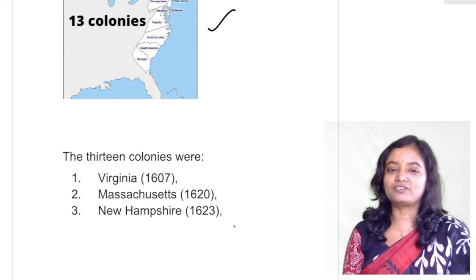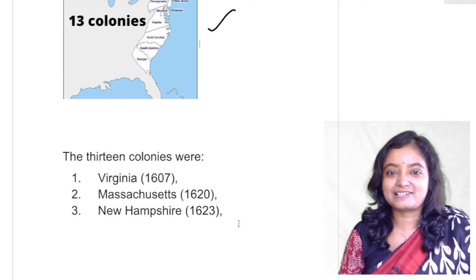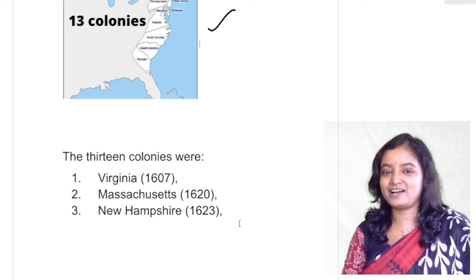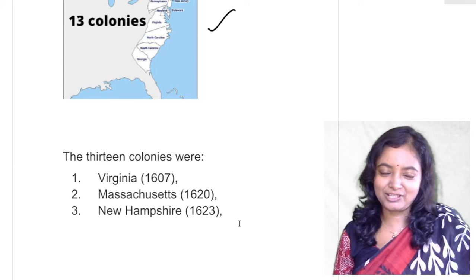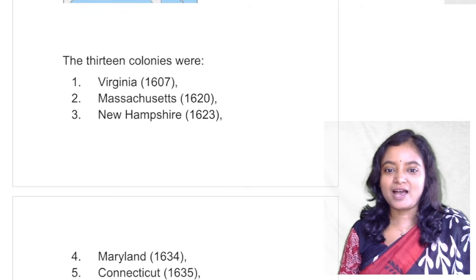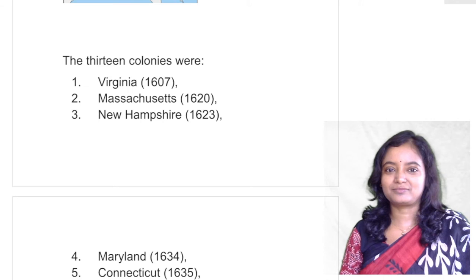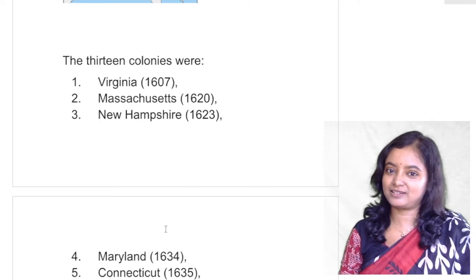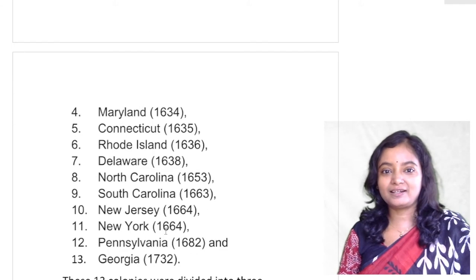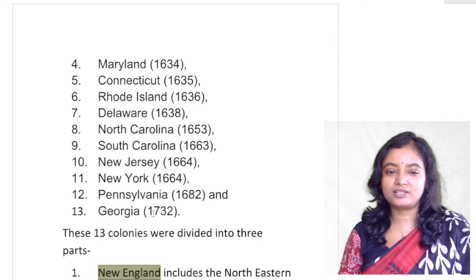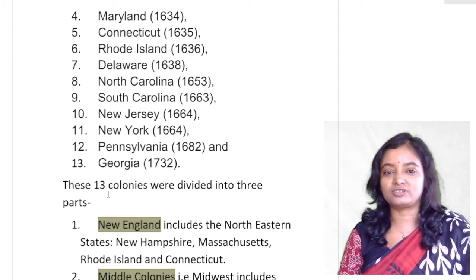Now these 13 colonies are: Virginia, 1607, we know the first settlement, Jamestown, Virginia, Captain John Smith. And in this way, one by one, these 13 colonies go on: Massachusetts, New Hampshire, 1620, 1623, Maryland, Rhode Island, Delaware, New Jersey, New York, and the last is Georgia.